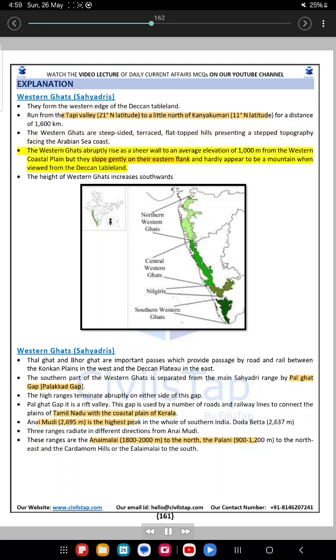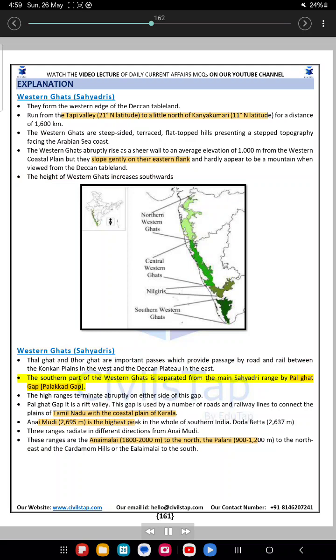The Western Ghats abruptly rise as a sheer wall to an average elevation of 1,000 meters from the western coastal plain, but they slope gently on their eastern flank and hardly appear to be a mountain when viewed from the Deccan tableland. The height of the Western Ghats increases southwards. Western Ghats, Sahyadris. Thalghat and Borghat are important passes which provide passage by road and rail between the Konkan plains in the west and the Deccan Plateau in the east.